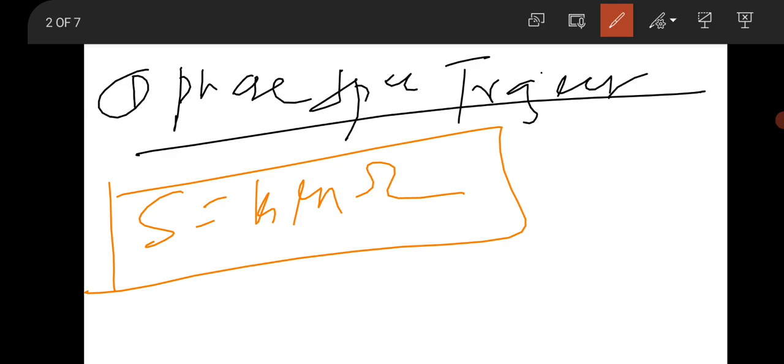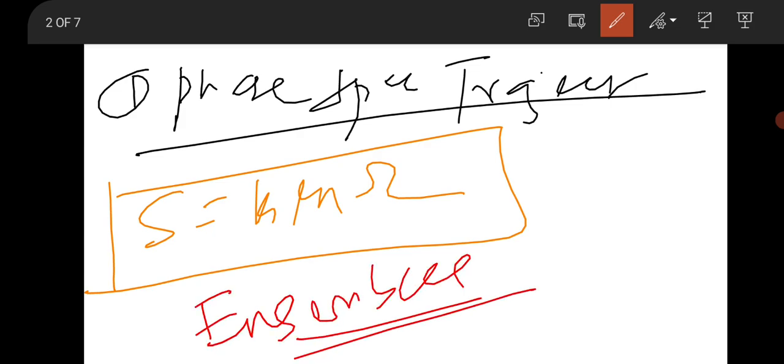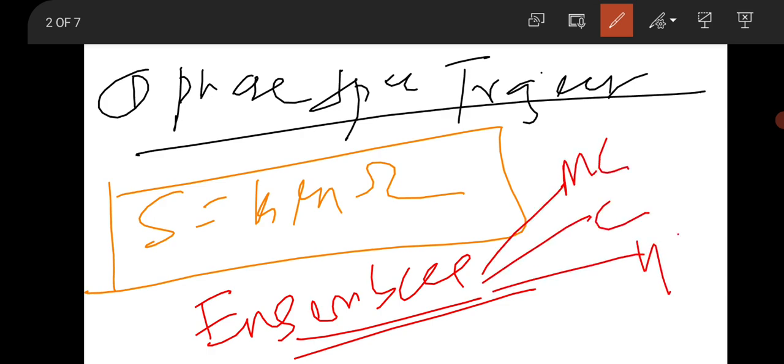Besides that, the concept of ensembles is very important in statistical mechanics. That means you have to study three different kinds of ensemble: microcanonical, canonical and grand canonical. What is important is how you can use these ensembles in different situations in physical systems. The question will be framed in different ways, so you have to be careful about this concept. These three are very important in the introduction to statistical mechanics. Then move to the next portion.